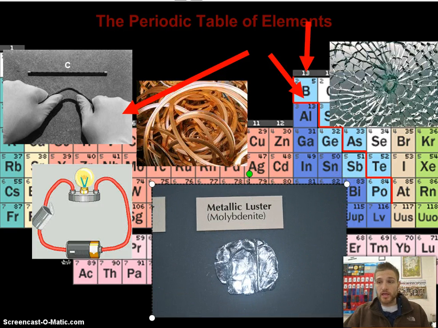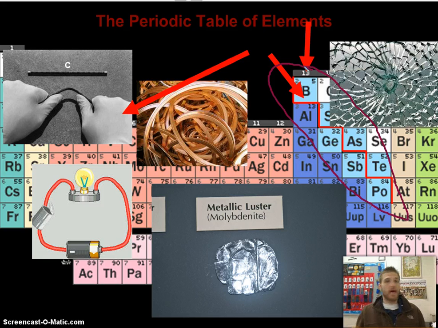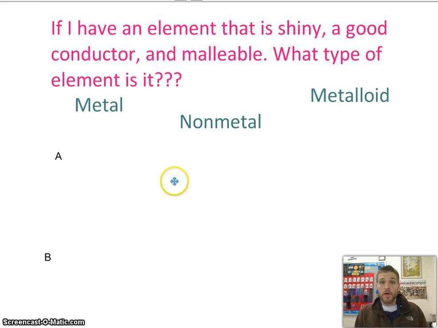Now the metalloids, located on this area right here in the blue, have properties of both metals and nonmetals. So they might be dull, but they might also be shiny. They might be brittle, but they could also be malleable. Or they could be kind of good conductors, but not that great. So the different properties depend on where they're at on the periodic table. Now, let's review a little bit.